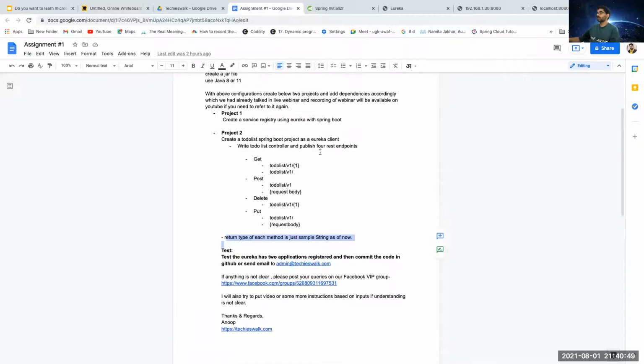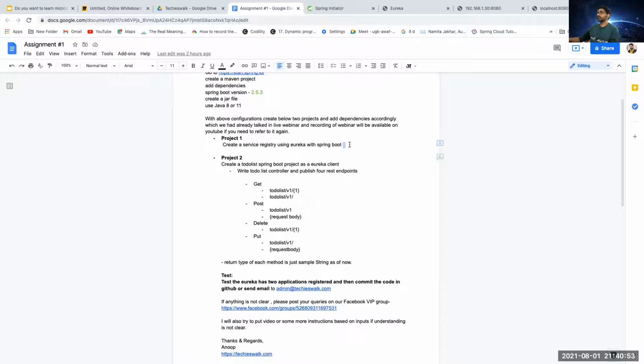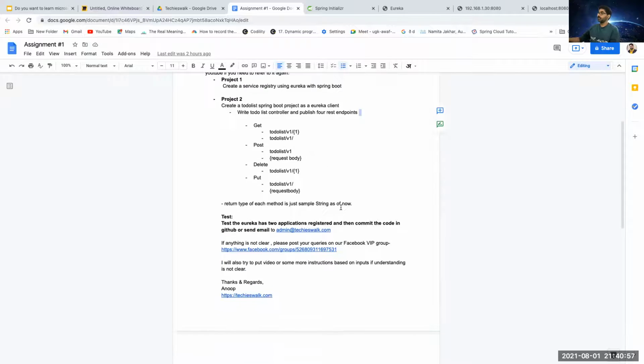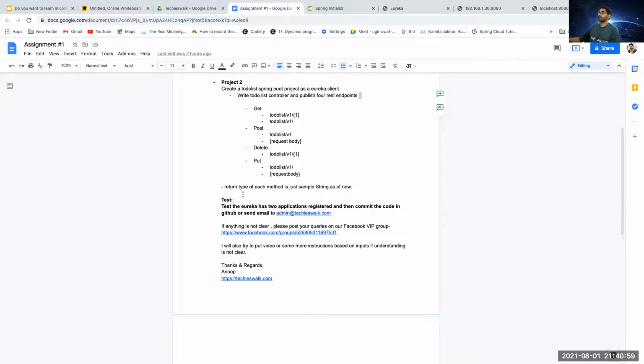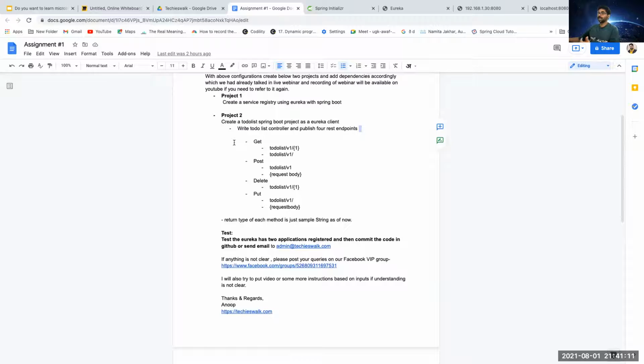Once these two projects are created, make sure the first project is the Eureka server and the second one is the Eureka client, and then you test on localhost 8080 or maybe 8761, whatever port you are running. You check that both projects are available in the service registry, and then it's done.